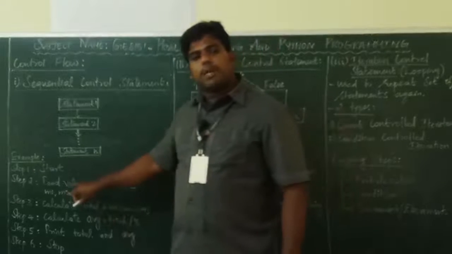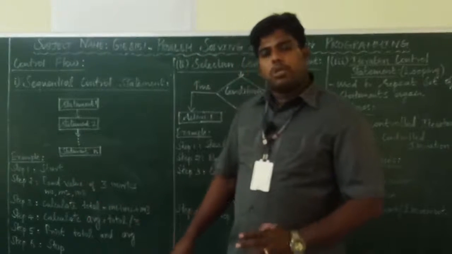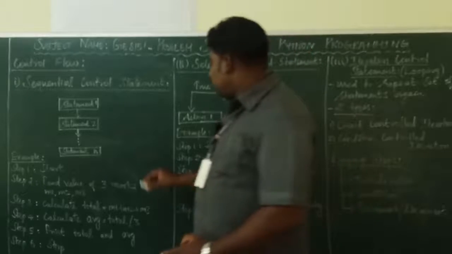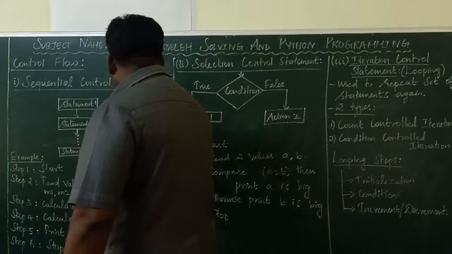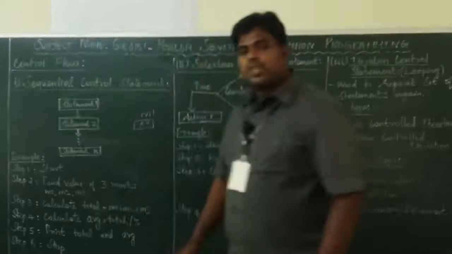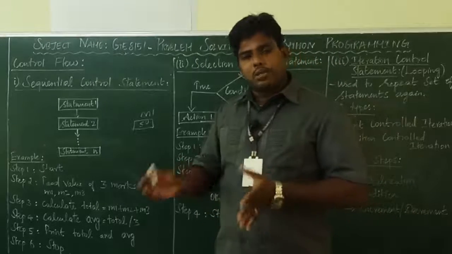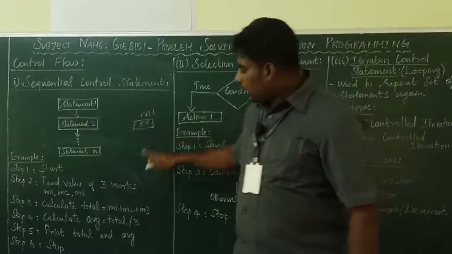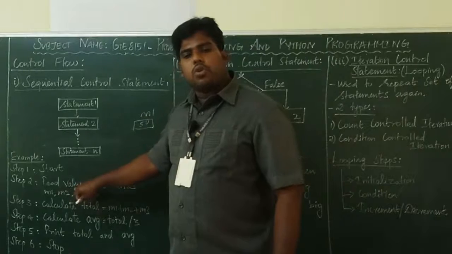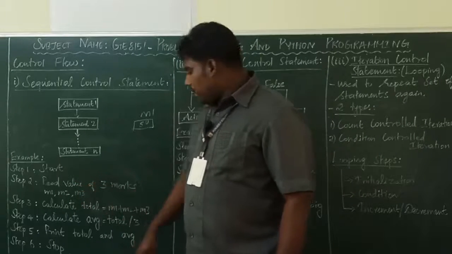What are M1, M2, M3? They are variables. Inside them, the marks will be stored. We can't store the values directly; we need variables to store the numbers. That's the reason I am taking M1, M2, M3, used to store the marks.